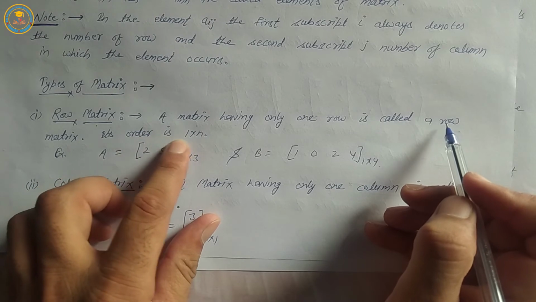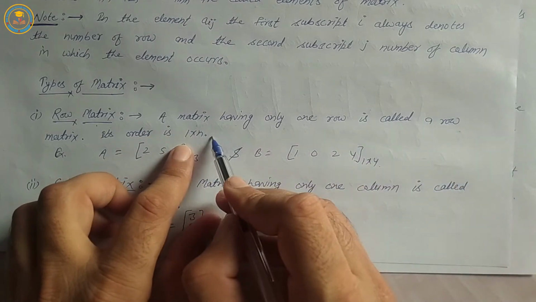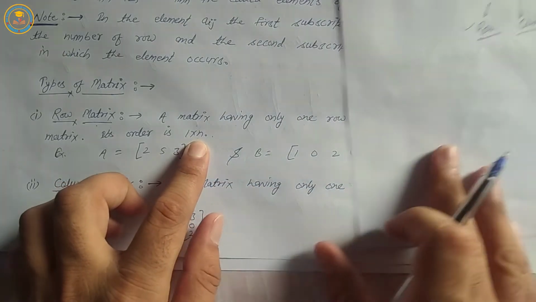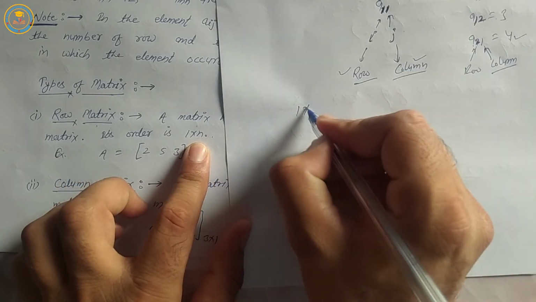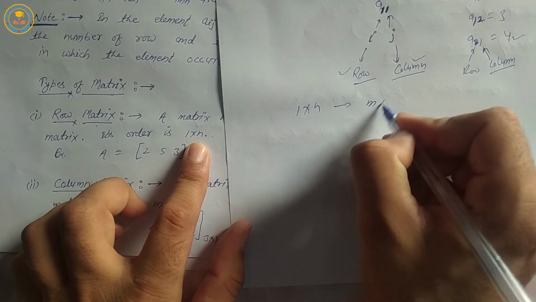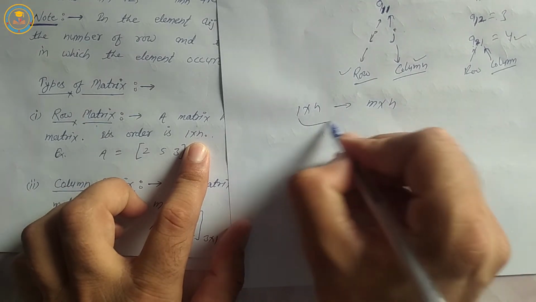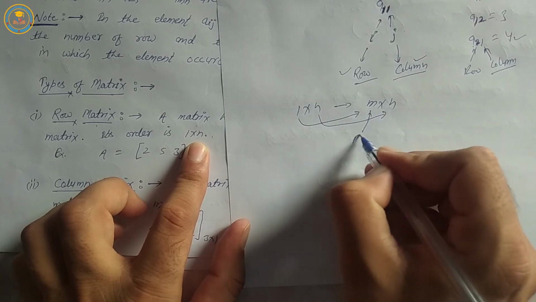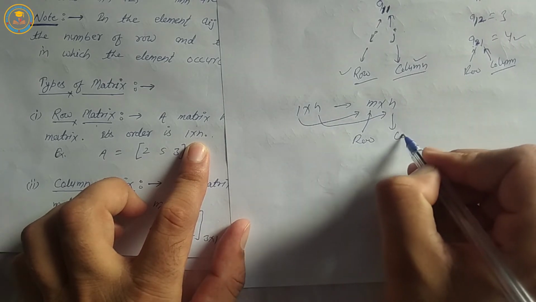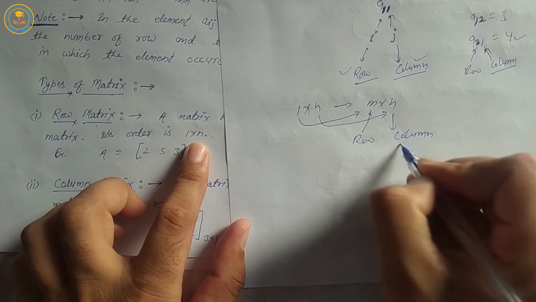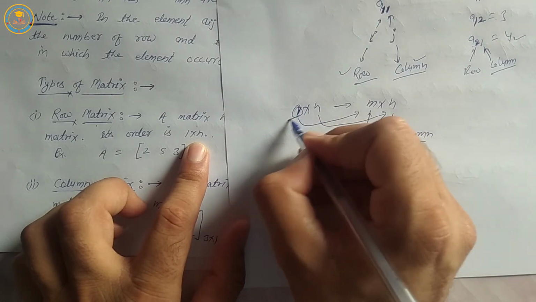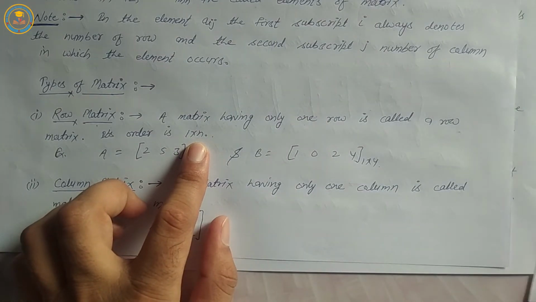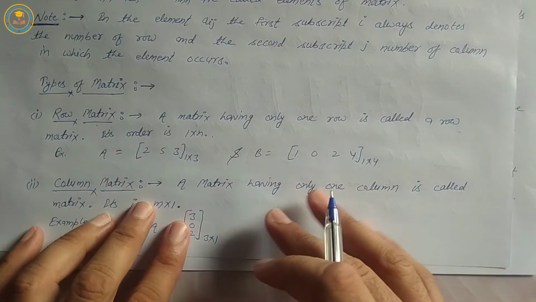Its order is 1 by n: 1 row, n columns. 1 by n means m cross n, where 1 is m and n is n, m rows and n columns. It means only 1 row and any number of columns.